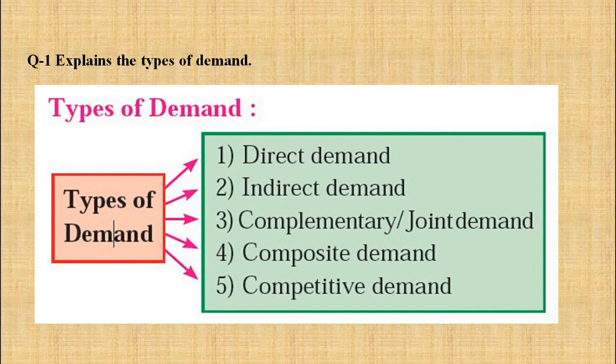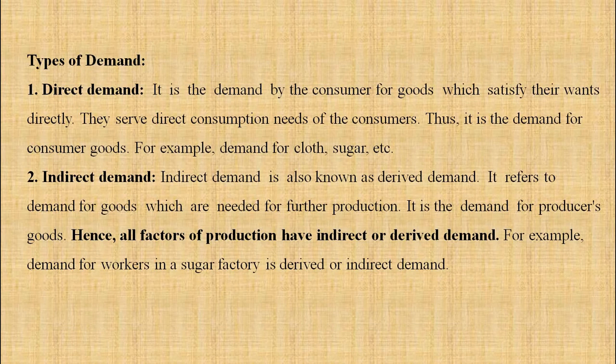Number 1, direct demand. Number 2, indirect demand. 3, complementary or joint demand, then composite demand and competitive demand. So all the 5 types we will discuss.